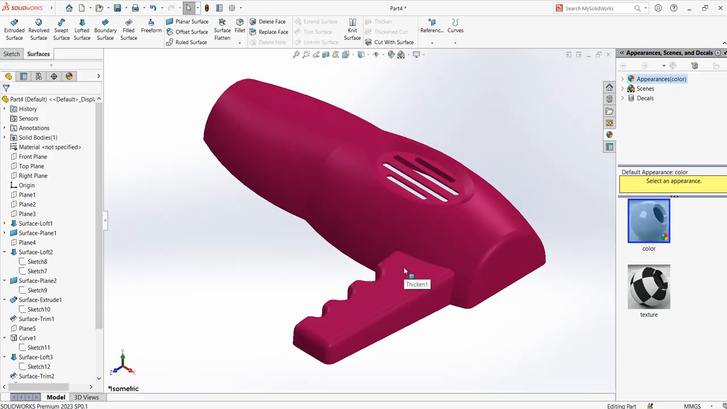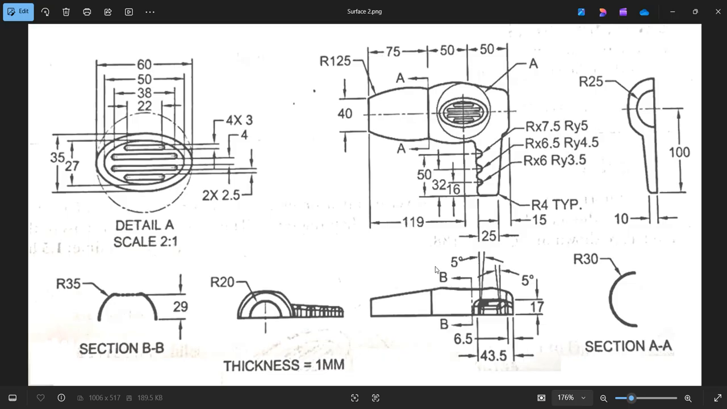So this is how you can create beautiful surfaces using SolidWorks surface. It's the most used environment compared to your features and other environments. So in surface, you can do many complex shapes like this. Thank you.